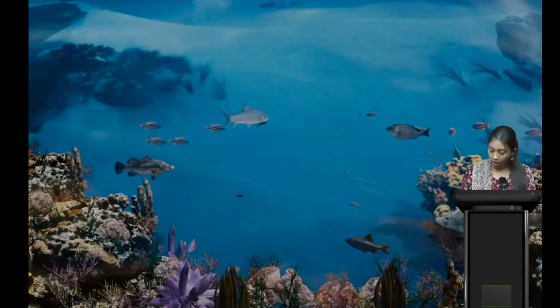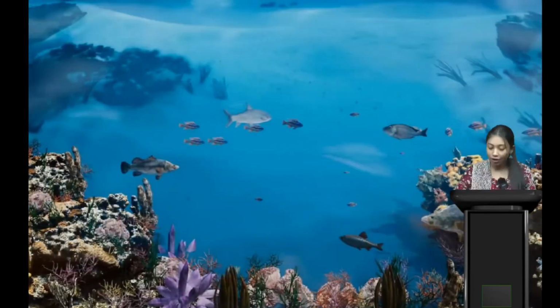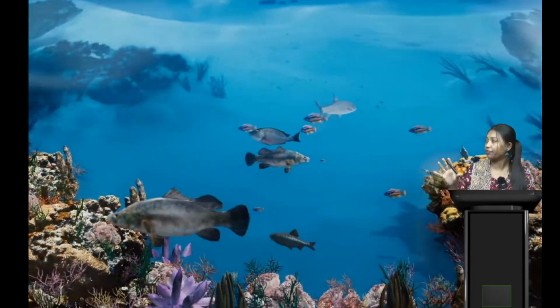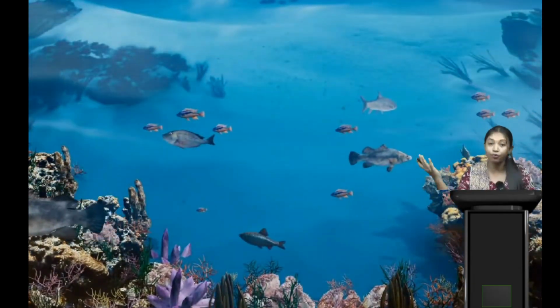After that, I was talking about water, and this is water. Here we can see a deep ocean, and various kinds of plants and fishes swimming here and there.